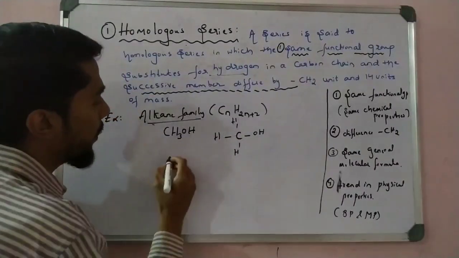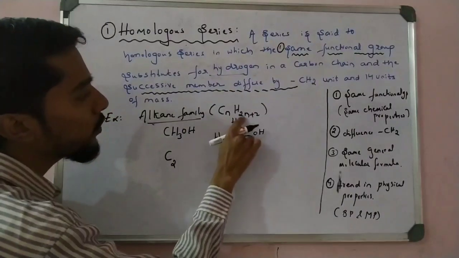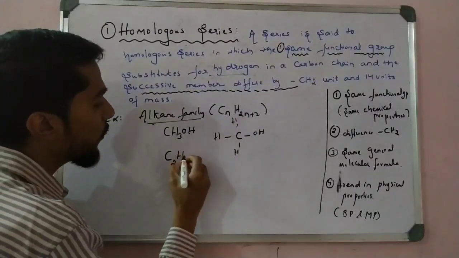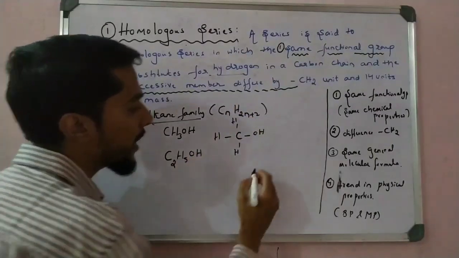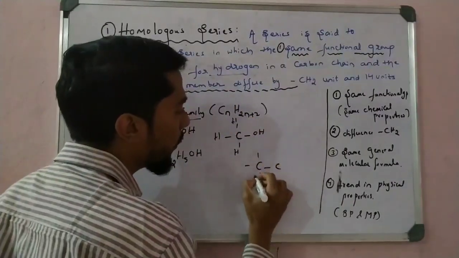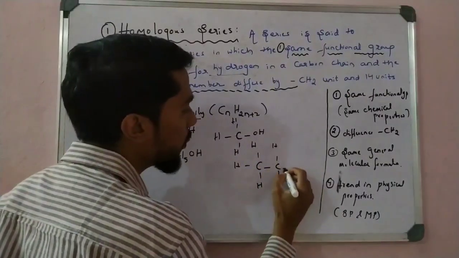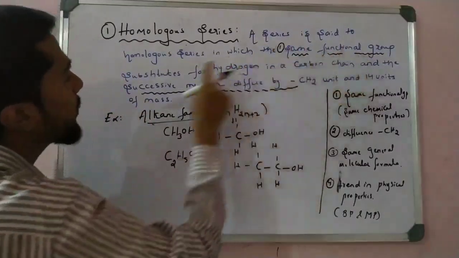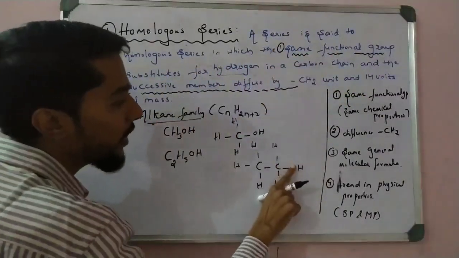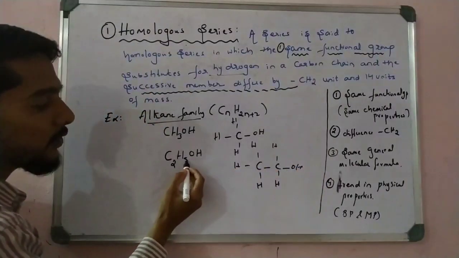The next is C2. C2 means how much? C2 means 6 hydrogens, but we take 5 because we replace one hydrogen by OH. One less, like that: C2H5OH. One hydrogen is removed here, and in the place of that I put OH. So one less means it is 5, and it's OH.